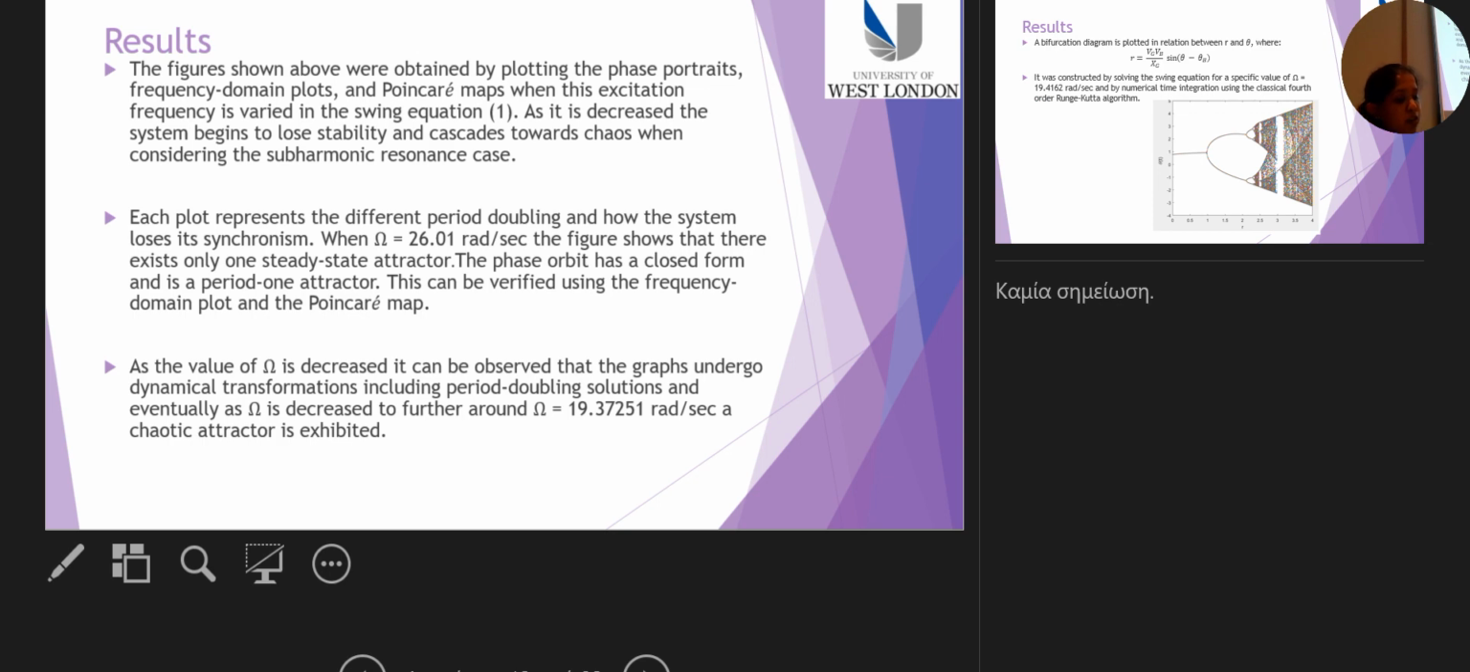So there are 3 routes to chaos, which are given by torus bifurcation, cascade of period doubling bifurcation, and intermittency. Hence the results from the above figures in summary show that as omega is decreased, the system begins to lose stability and cascades towards chaos. So as the value of omega is decreased, it can be observed that the graphs undergo dynamical transformation, including period doubling solutions, and further reduction of omega leads to chaotic attractor.